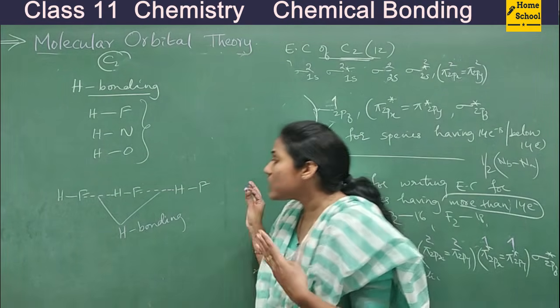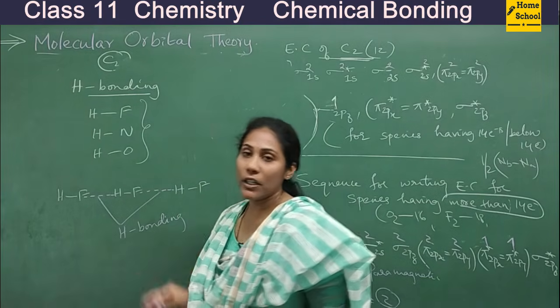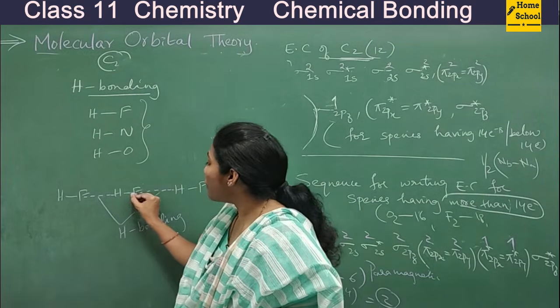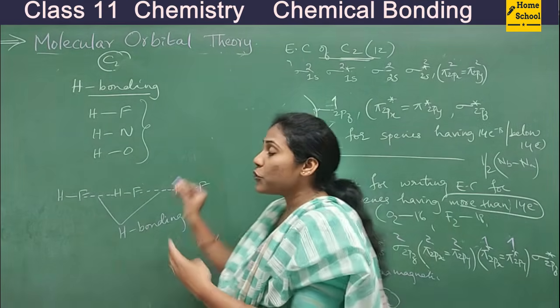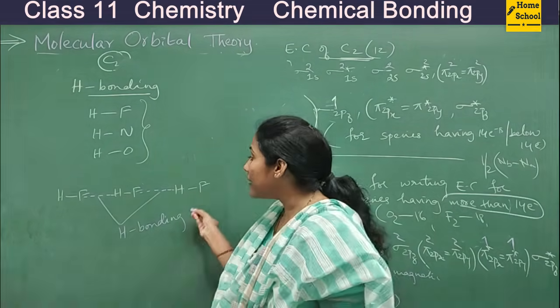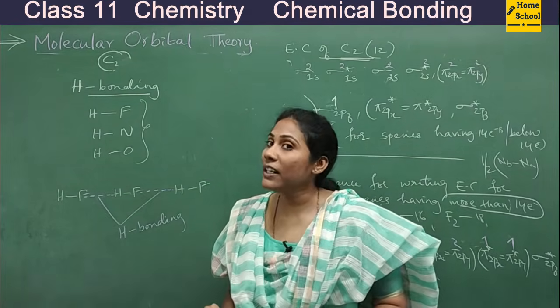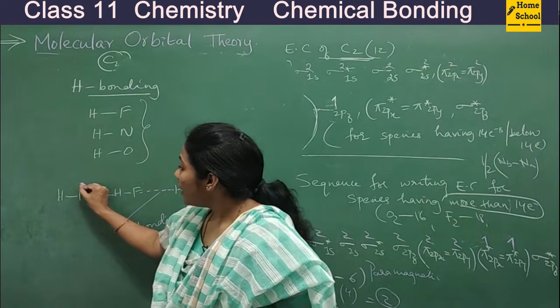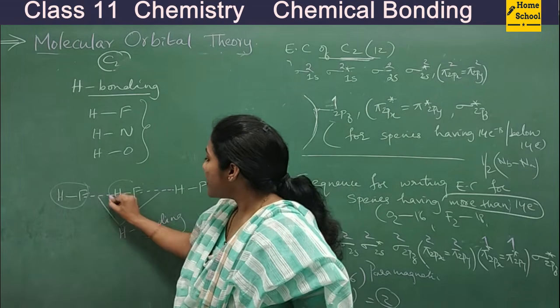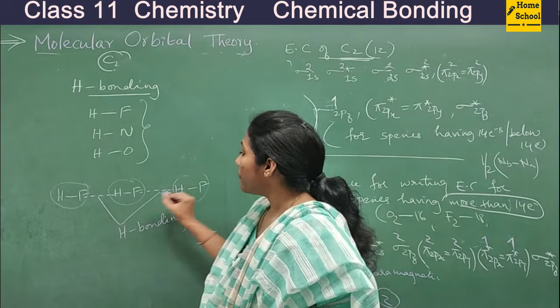It is that extra attraction created in a molecule. Actually, it is because of this attraction that HF is more stable. If hydrogen bonding is there, you will also expect high melting and boiling points in the molecule. Actually you see here, this is one molecule, this is the second molecule, this is the third molecule.